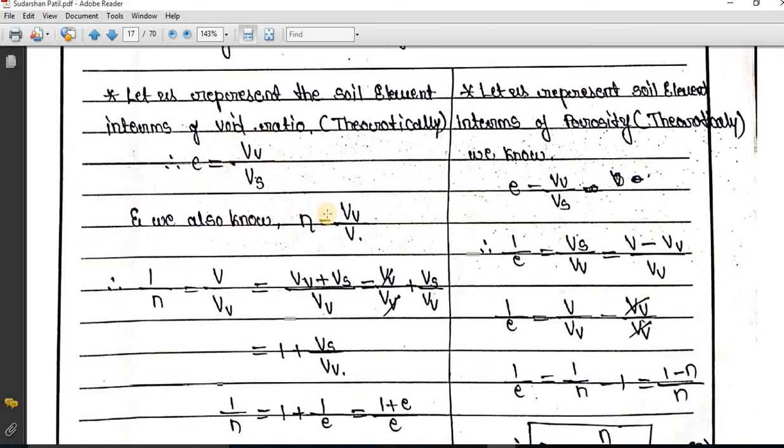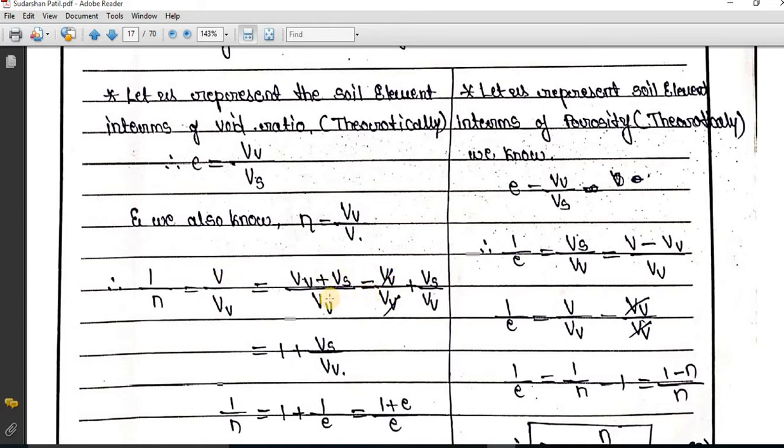Next you can see, we know that n is equal to volume of voids divided by total volume V. So if I write 1 divided by n, it is V divided by Vv. So V went to the numerator, Vv comes to the denominator. What is total volume? Total volume is volume of voids plus volume of soil solids. So V divided by volume of voids, and volume of voids plus volume of soil solids is nothing but total volume V.